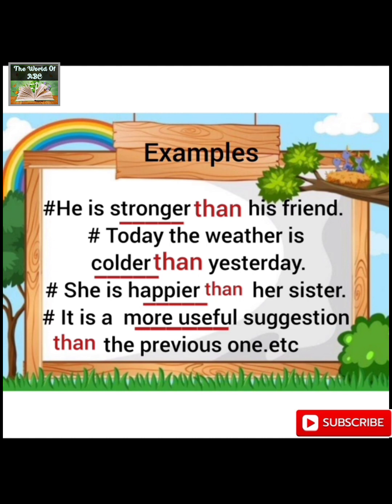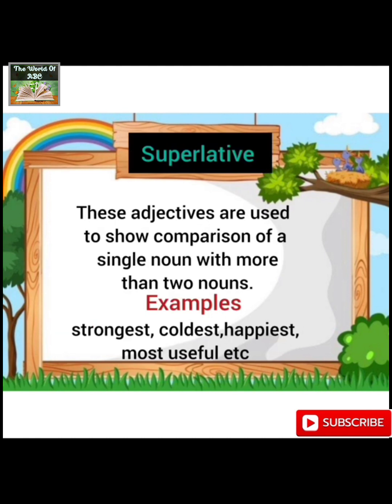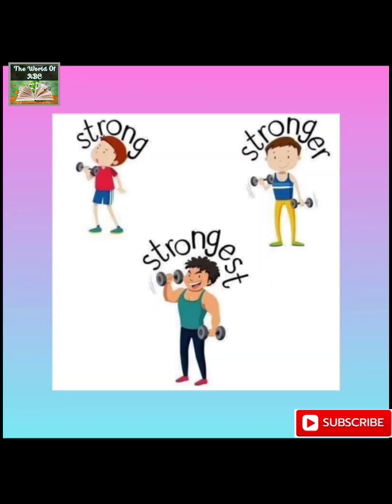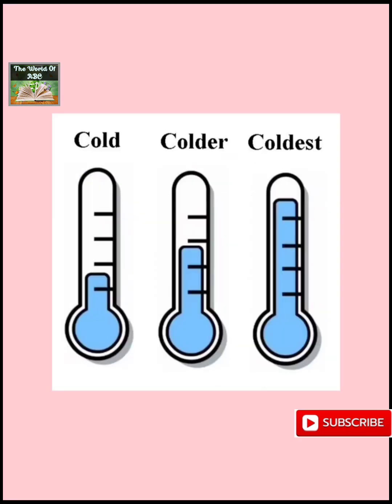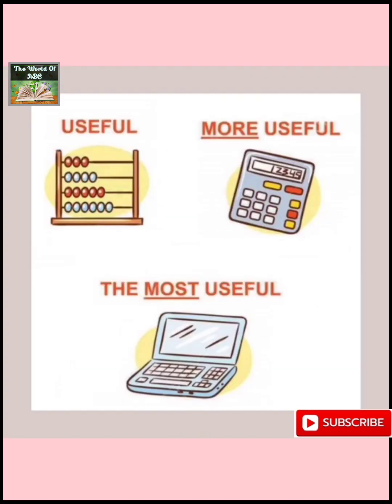Today the weather is colder than yesterday. She is happier than her sister. It is a more useful suggestion than the previous one. So in these examples, the comparison of two objects has been made. Now it's the turn of superlative adjectives. These adjectives are used to show comparison of a single noun with more than two nouns. For example, strongest, coldest, happiest, most useful, etc.